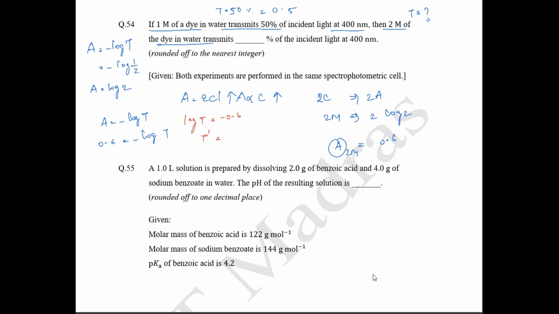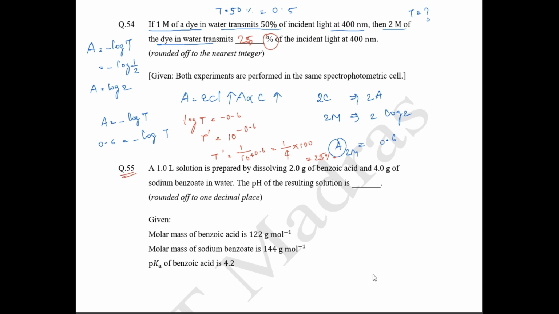10 power minus 0.6. Okay, so T half is going to be equal to 1 by 10 power 0.6. If you solve this one, this is going to be 1 by 4. Here they have asked for transmittance in percentage, so multiplying by 100, in terms of percentage this is going to be 25 percent. Okay, 25 percent is the correct answer.